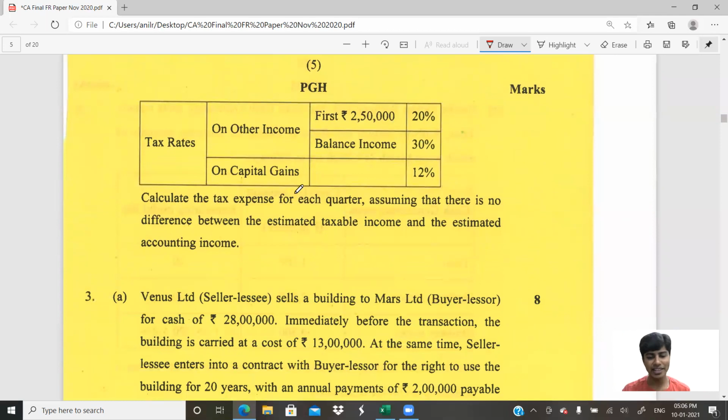Okay, calculate the tax expense for each quarter. So this question looks like it is on income taxes, but actually it is not. Don't find this under the taxes Ind AS. You would have to find this under Ind AS 34, that is regarding interim financial reporting. So this is a question basically related to interim financial reporting.